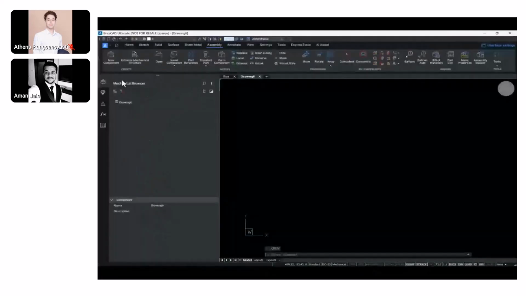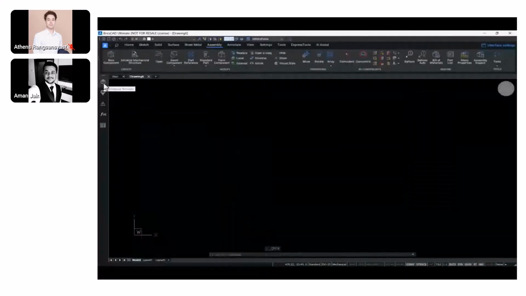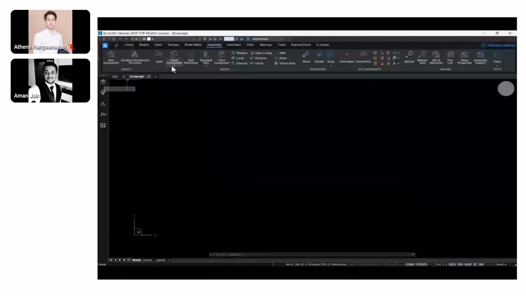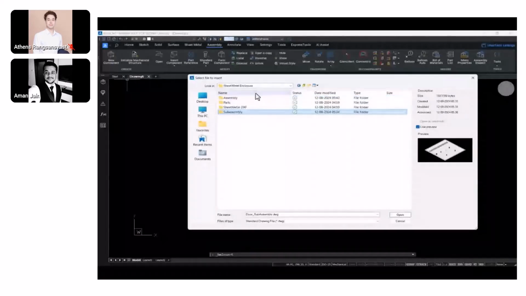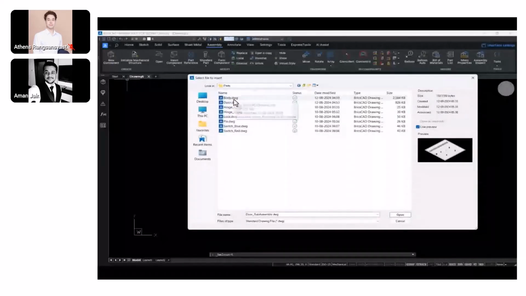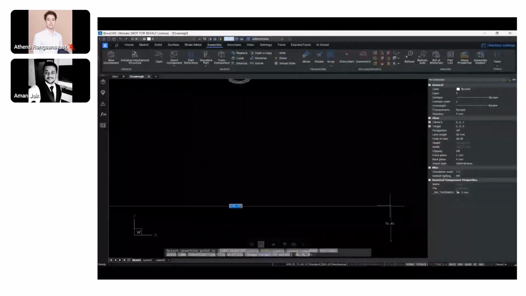Okay, so a new drawing once again. Now this would be the final assembly that we have. We'll insert the component, the body, first, because that forms the base for our main assembly. The door would be placed on top of this.